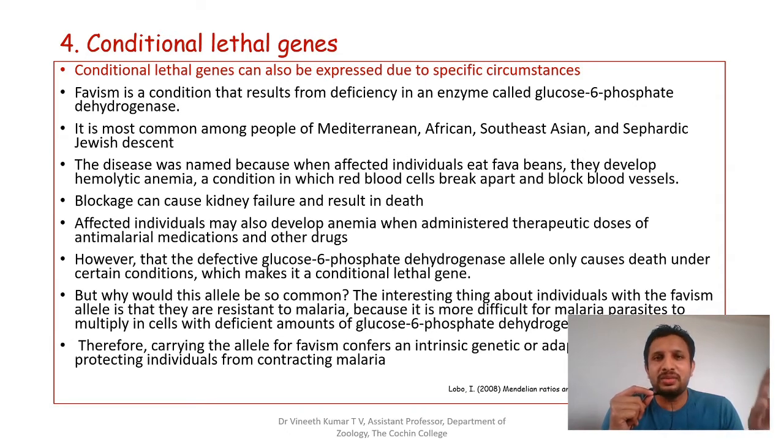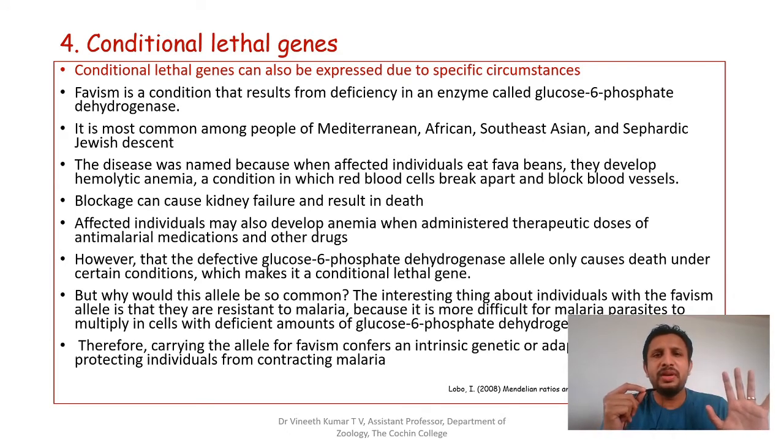Whenever they eat fava beans, because of the lack of this enzyme, it results in hemolysis. The RBCs will be ruptured, and the ruptured RBCs will clog all the blood vessels. Clogging of the blood vessels, mainly in the kidney, will result in kidney damage, and if this is unknown, that will result in death. That is why it is called conditional lethal.